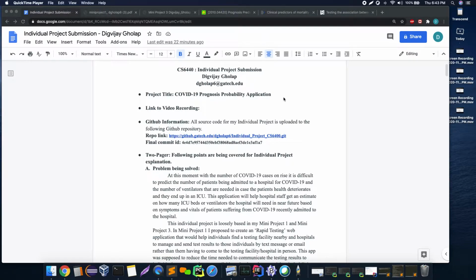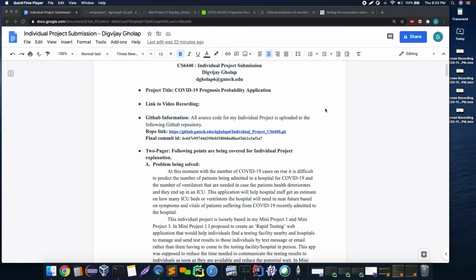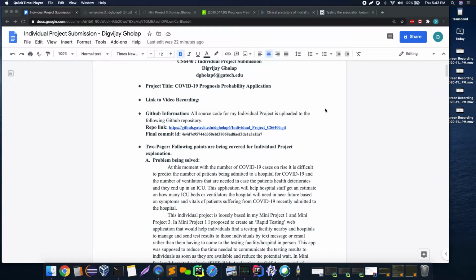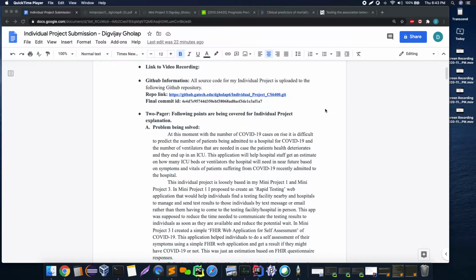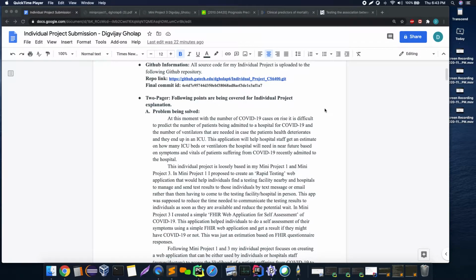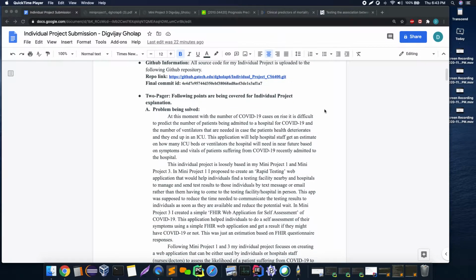The title of my project or the application is COVID-19 Prognosis Probability Application. This is a simple Node.js web application which will be used to determine the symptoms of a patient suffering from COVID-19 and give a result based on those symptoms, whether the individual is going to end up in an ICU or can suffer from more serious illness or might recover.